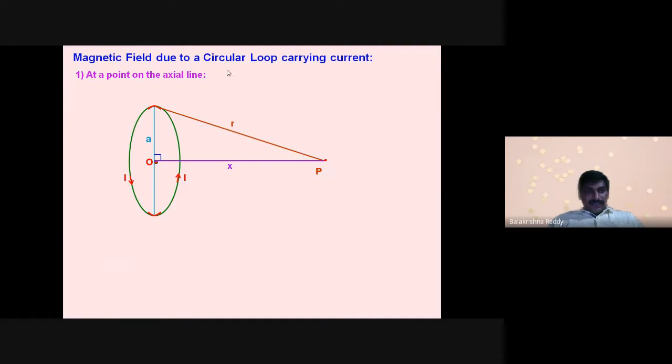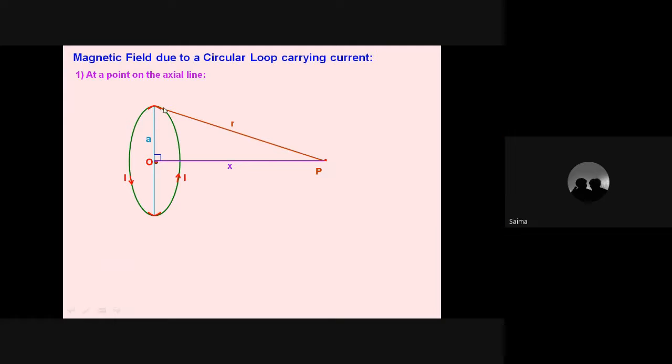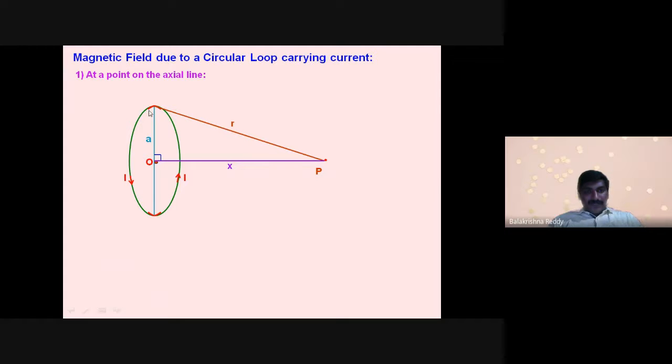Now, here there is an elemental length you are finding. With respect to the elemental length at a distance r, we are finding the magnetic field. In the same way, at the bottom also we have one more elemental length in the ring. Now, due to this elemental length dl, which you are seeing on the screen, it is like in the plane.